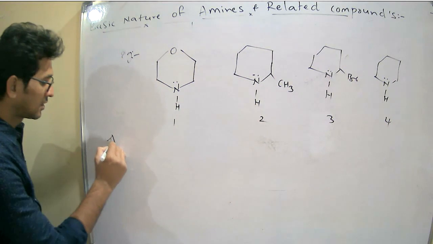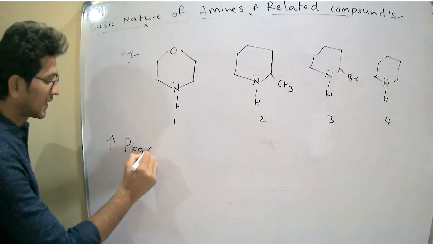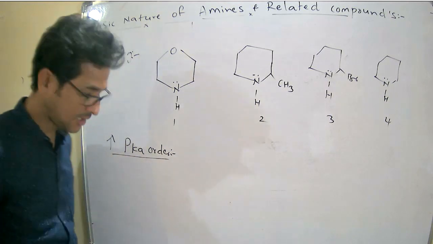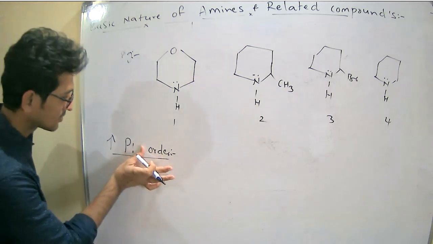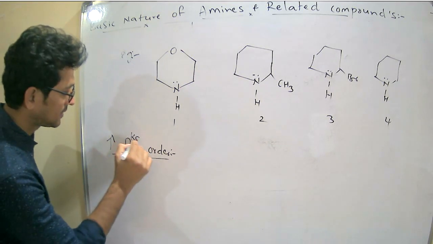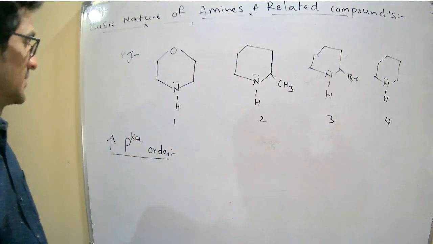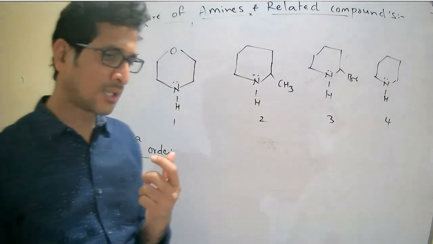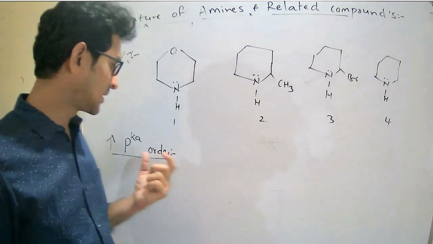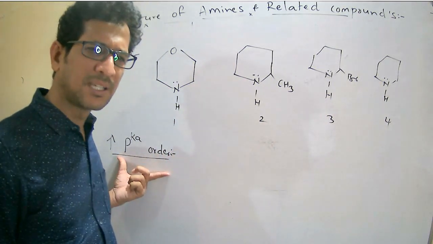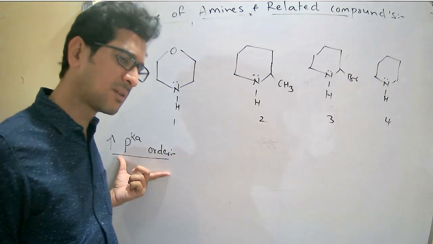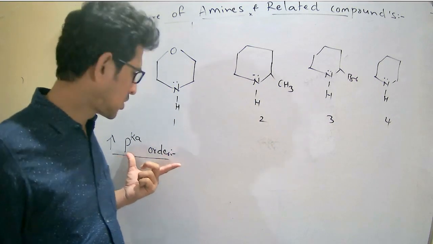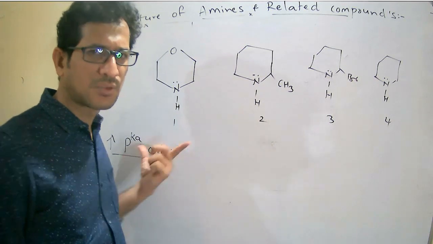mention the increasing pKa order. In the last class also, while discussing the acidic nature, I mentioned that if they ask for the pKa, pKb, pH, pOH, no problem, we can do it. But while we are solving such types of examples, first we have to focus on